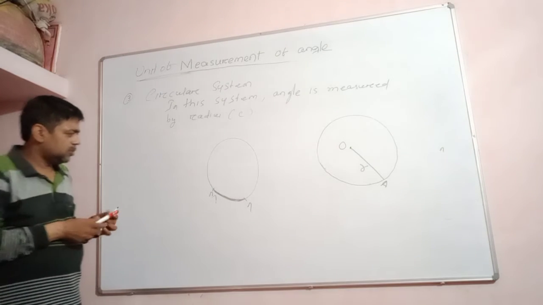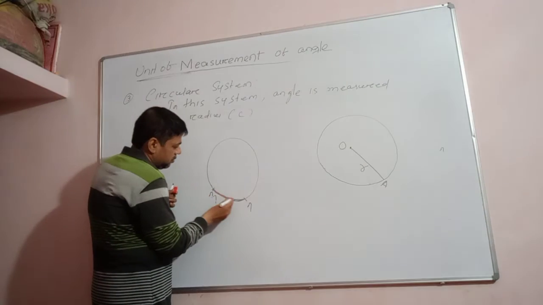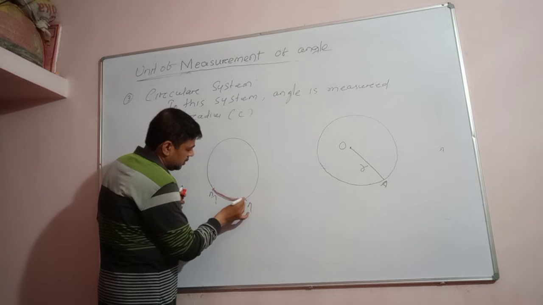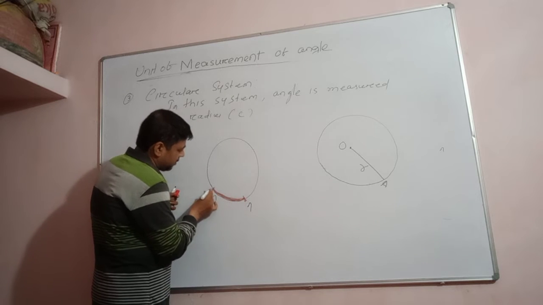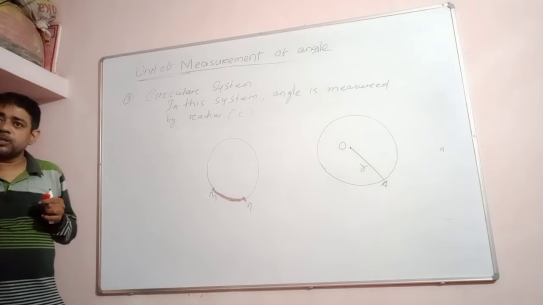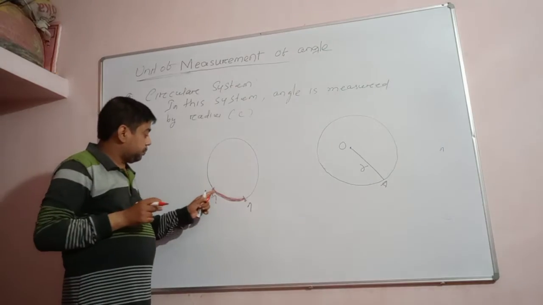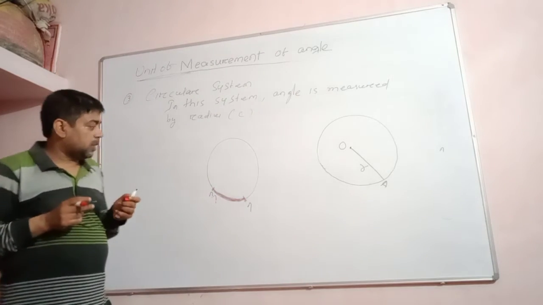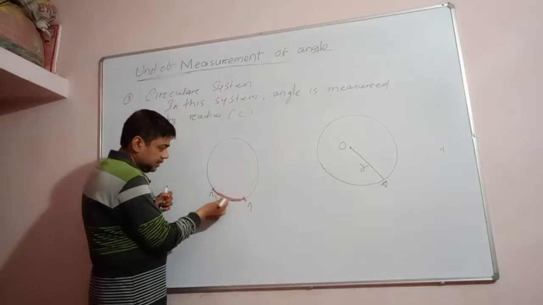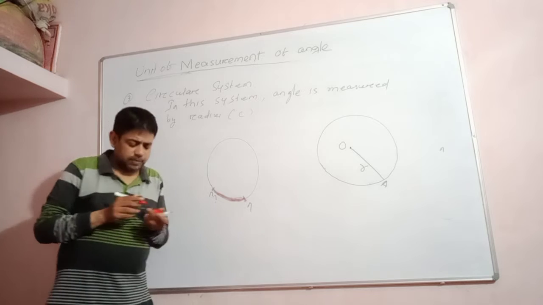You know? This part is known as what? Arc. The part of the circle in between two different points on the circle is called an arc. Okay. And what is the length of the arc? What is the length of the arc?